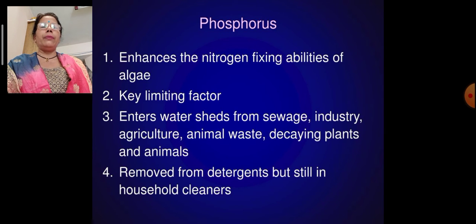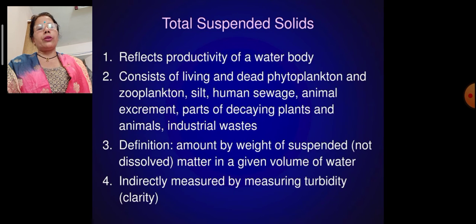Phosphorus also acts as a key limiting factor. It enters watersheds from sewage, industry, agriculture, animal waste, and decaying plants and animals. Phosphorus is removed from detergents but is still in household cleaners. So we are using different kinds of phosphates day by day, which is toxic for the plants. Next is total suspended solids.